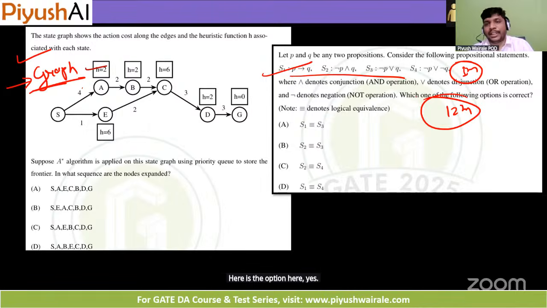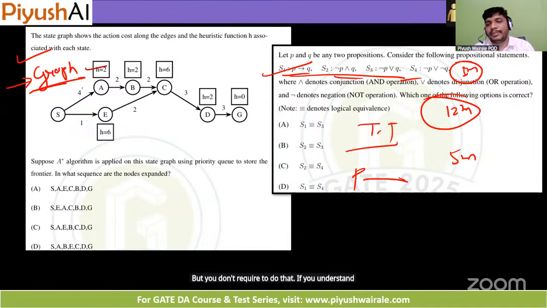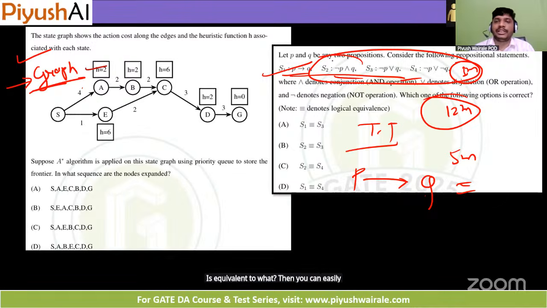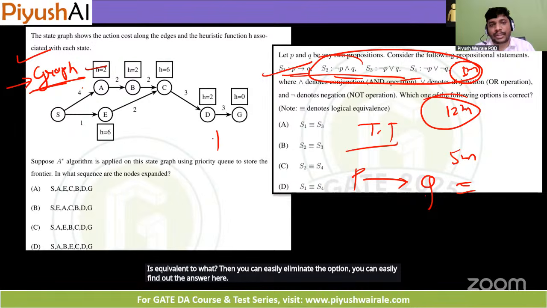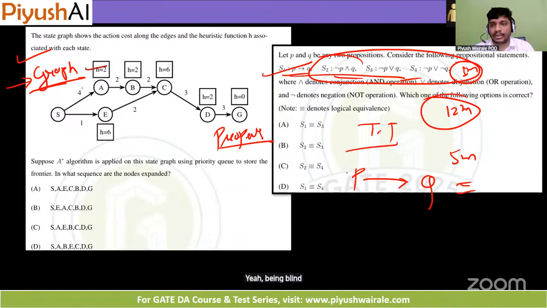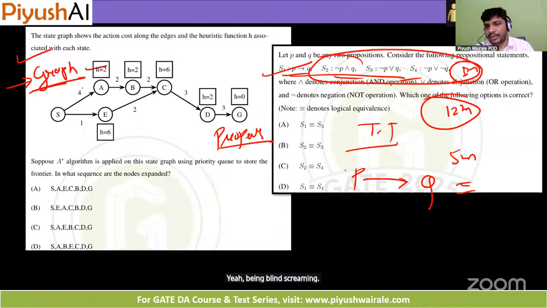So it is simple, your 11th and 12th mathematics. You can solve this question in 5 minutes by drawing the truth table and then comparing each and every truth table. But you don't require to do that. If you understand the property of what P implies Q is equivalent to, then you can easily eliminate the options and find the answer. So again, focus on the Not properties. P implies Q is Not P or Q. And one more thing. Yes.